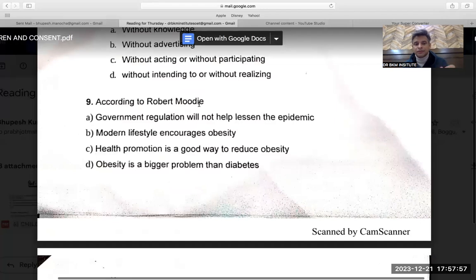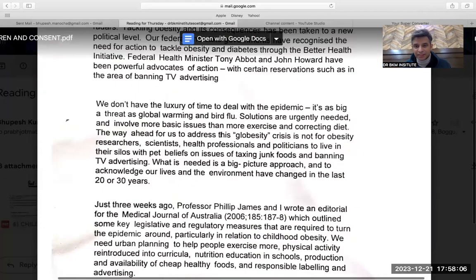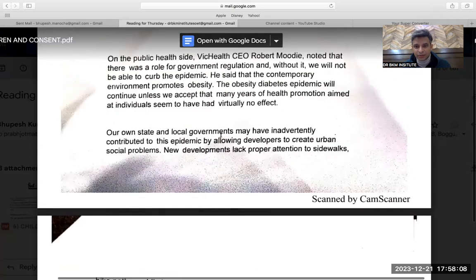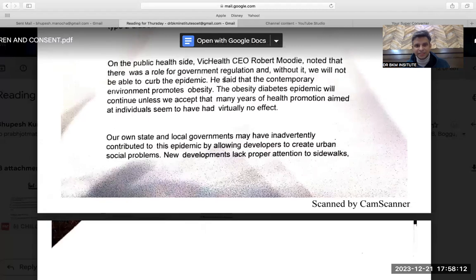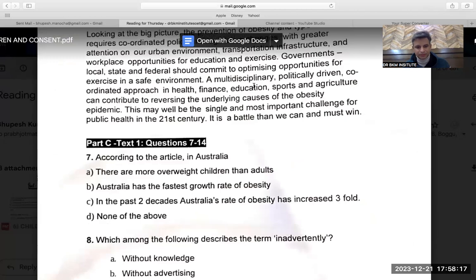According to Robert Moody, government regulation will not help. Earlier they were saying government regulation will help. Modern lifestyle encourages obesity. Yes, that was given, contemporary lifestyle, something like that, promotes obesity. Yeah, that is given. And he said, who is he? Robert Moody. So this answer should be B.